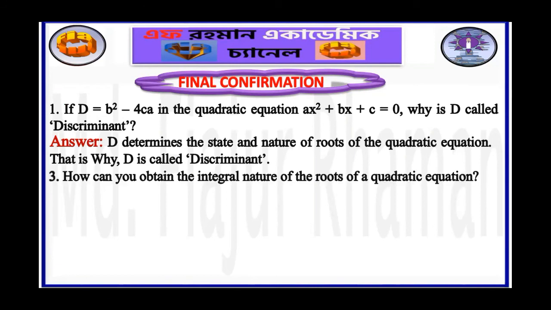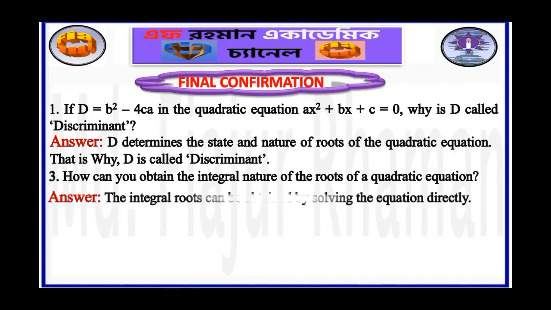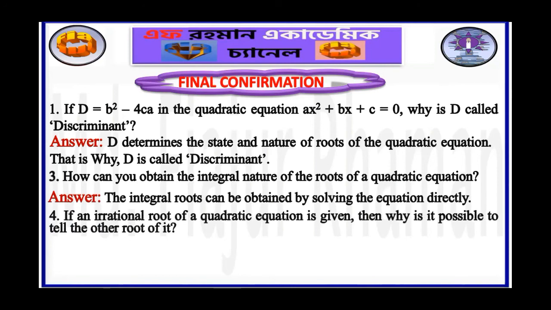How can you obtain the integral nature of the roots of the quadratic equation? Answer: the integral roots can be obtained by solving the equation directly, because the nature of the integral root can never be obtained from D. If an irrational root of a quadratic equation is given, then why is it possible to tell the other root of it?